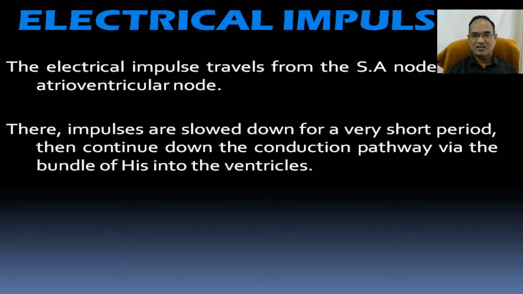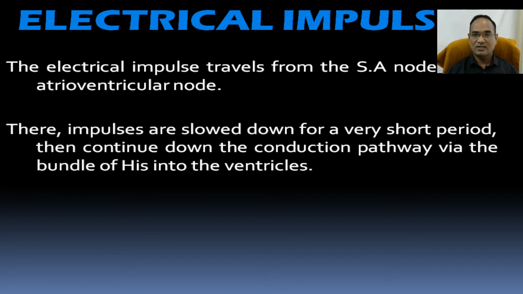So the impulses are slowed down for 120 milliseconds. Why is this slowdown of 120 milliseconds there? It creates a chance for refilling both the left and right ventricles, since refilling requires a minimum time, so the impulse is slowed down at the AV node by 120 milliseconds.